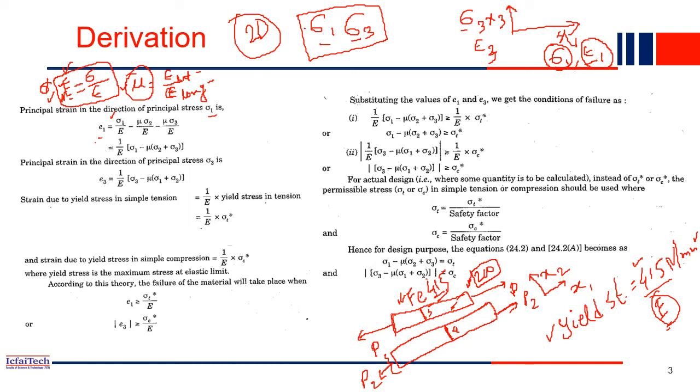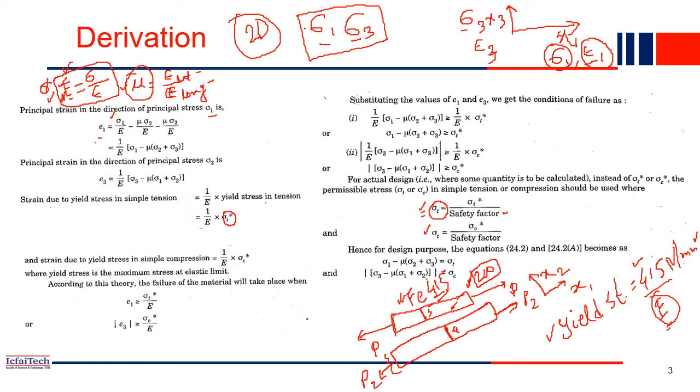So 415 is the original stress, the actual yield stress, we call it. Here sigma t is the yield stress, right? But in our design consideration, we normally use sigma t star. So sigma t by the safety factor will give you the design stress. Here in this case, maybe 415 by 2. If you use a safety factor of 2, then the design stress is maybe 200. Similarly, this is for tension and this is for compression.